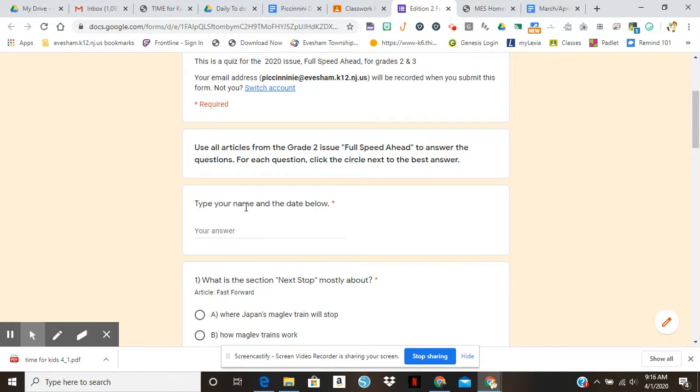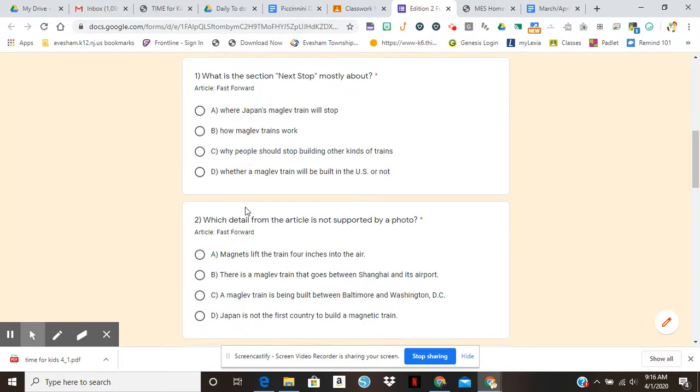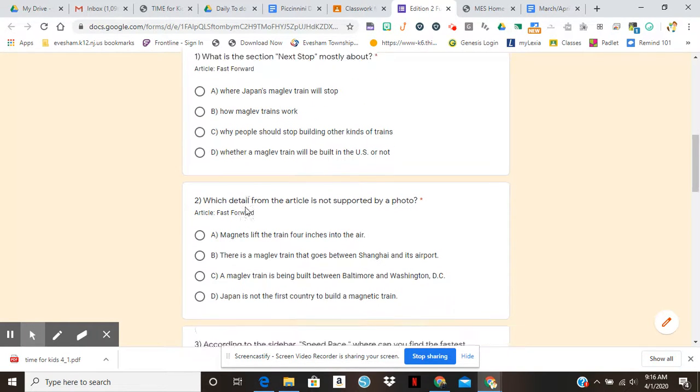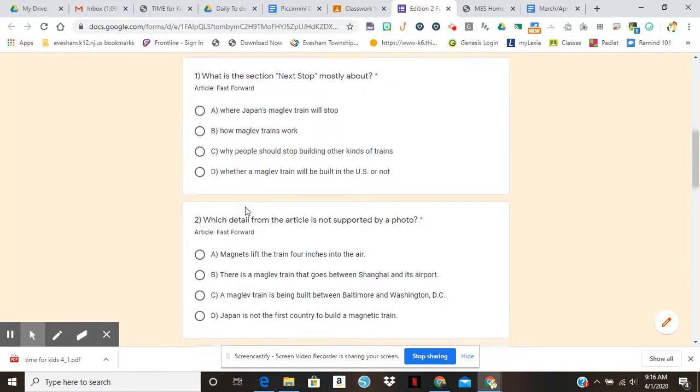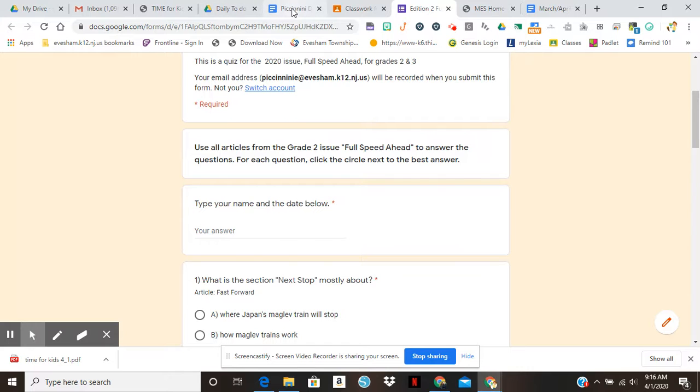And you will complete the questions for the article, and you will use the details. You can always go back to the text to help you answer the questions. That's why we read and we close read. And then you're just going to click submit.